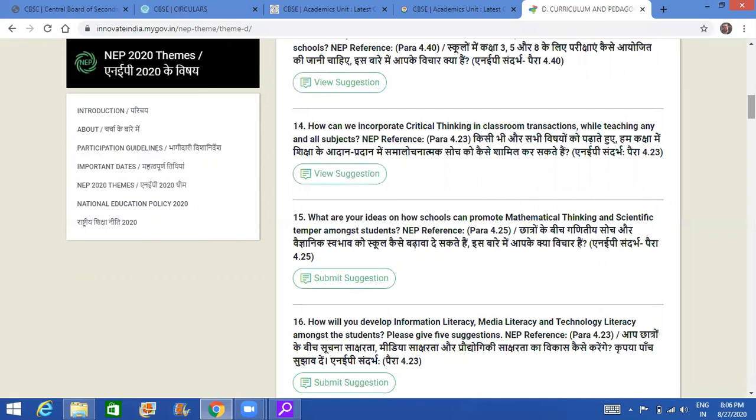How are we going to incorporate critical thinking? It does not mean that you just tell something. In earlier times, the guru, the teacher used to be a source of information. You gave the information, and the children accepted it. But now as the times are progressing, as the new NEP says, we are facilitators. We are not going to enforce anything, it's not going to be a monologue, it's going to be a dialogue. We are just going to help the child to learn.